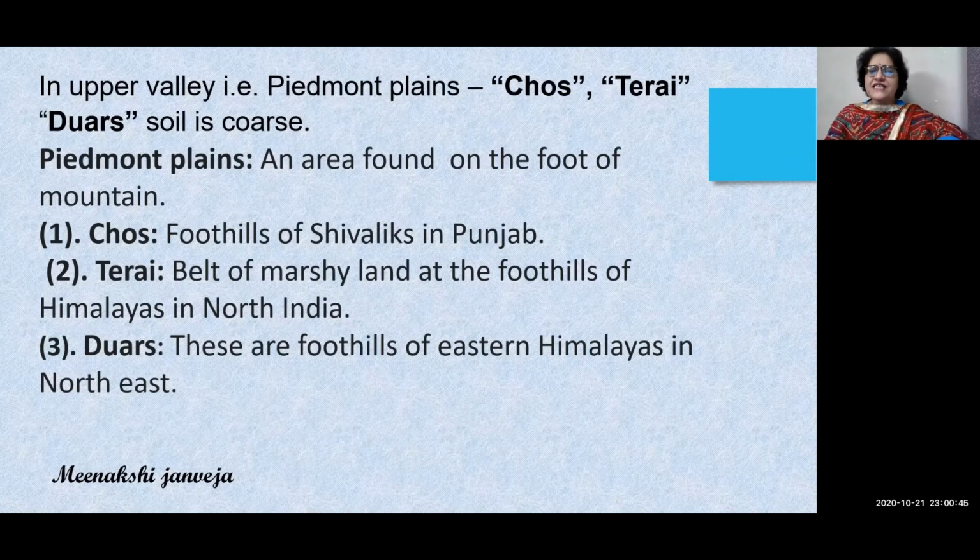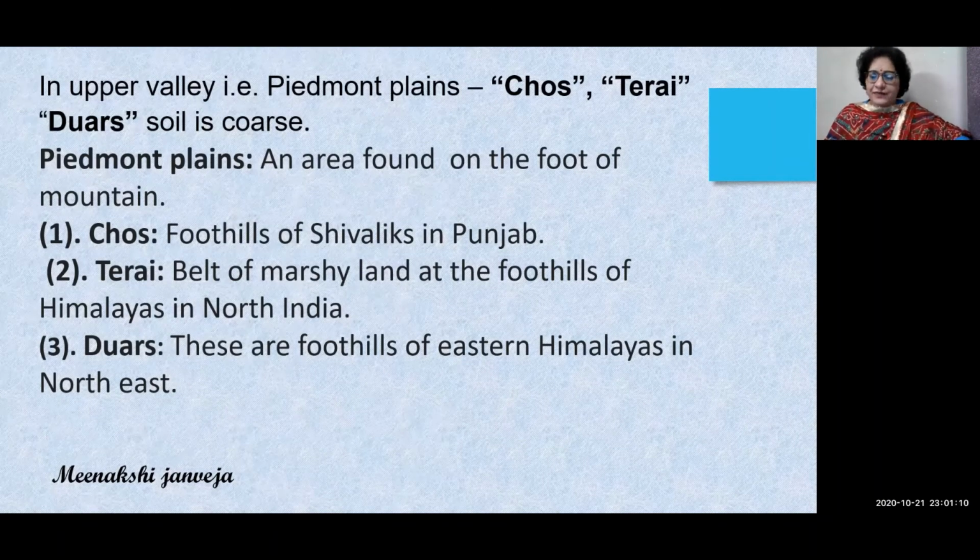The 3 features are Chos, found in the foothills of Shivaliks, which is lying in Punjab. Terai is the belt of marshy land at the foothills of Himalayas in North India, which is generally found in Uttar Pradesh area. Dwars are the foothills of eastern Himalayas in northeast, which is found in Assam region.